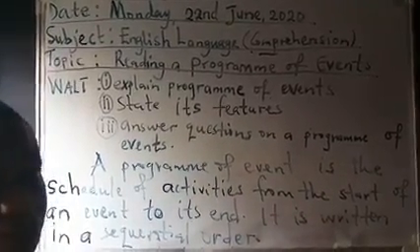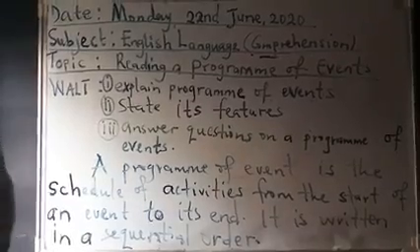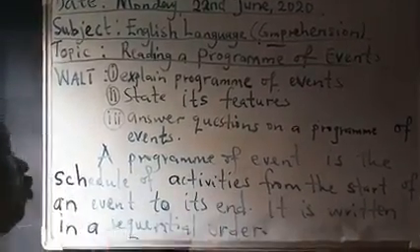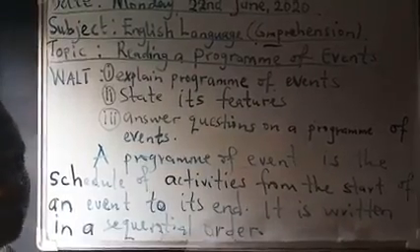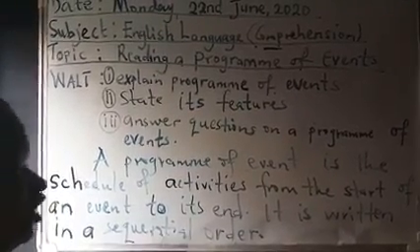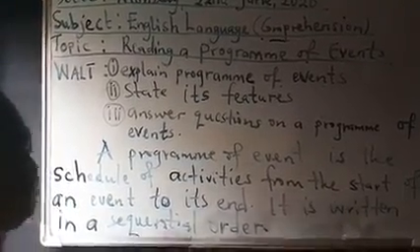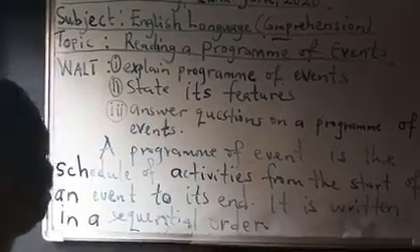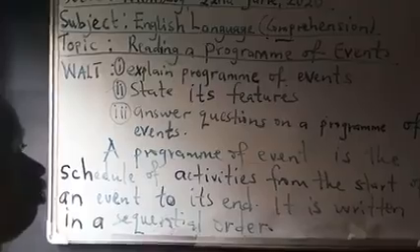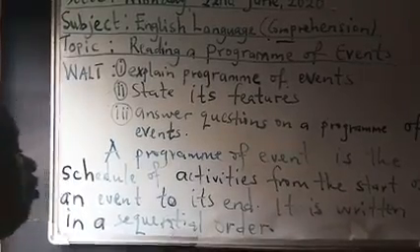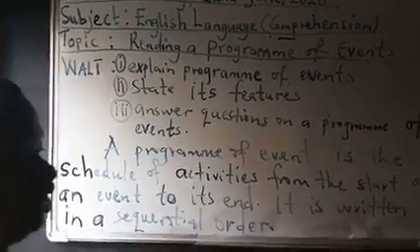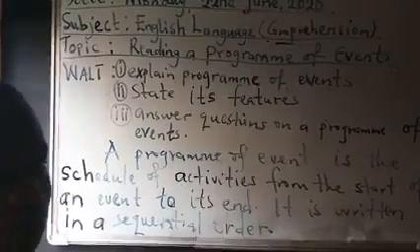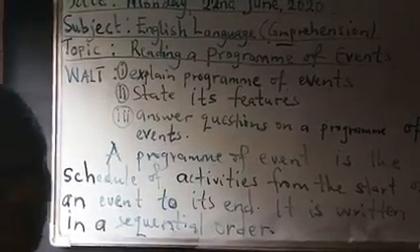Now, you attend occasions. What do you mean by a program or events? A program or event is the schedule of activities. That is the outline or arrangement of activities from the start of an event to its end. It is written in a sequential order. What I mean is simply that when you look at a program or event, it has to do with how the activities are arranged from the beginning to the end based on timing.